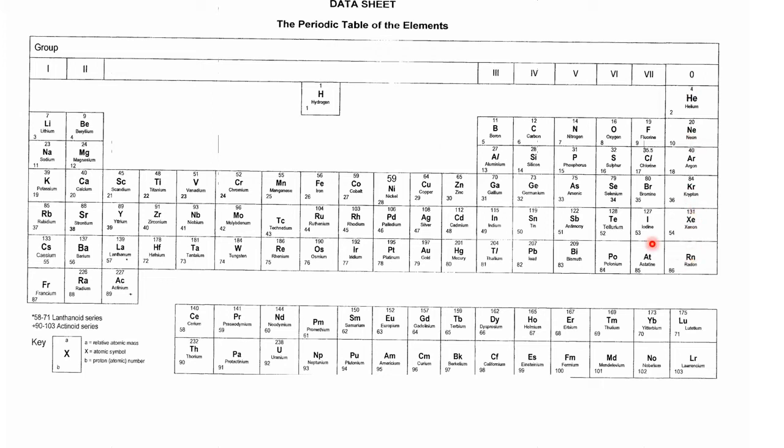Compared to these, which are mostly solids, they are expected to have low melting and boiling points. Remember, gases have particles which are far apart from each other, so the amount of heat needed to separate the particles is very small. Therefore, they have low melting and boiling points.